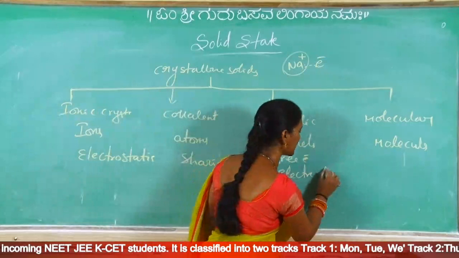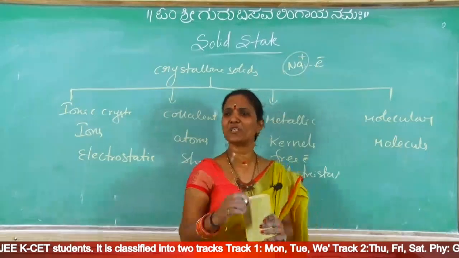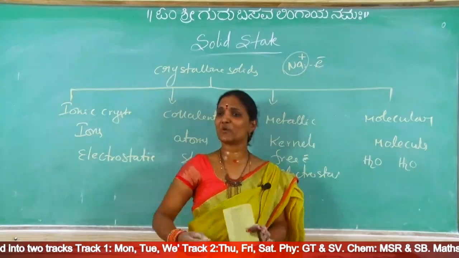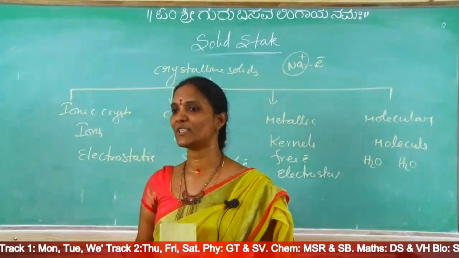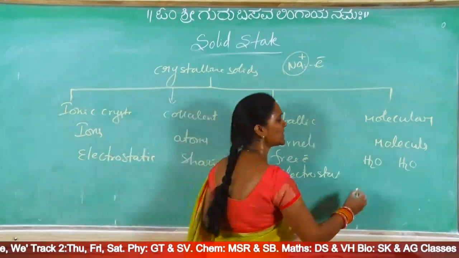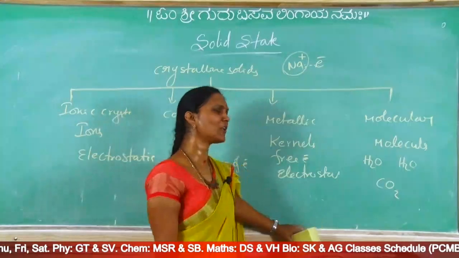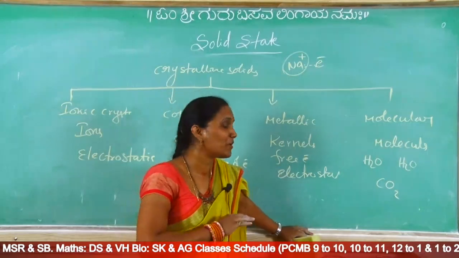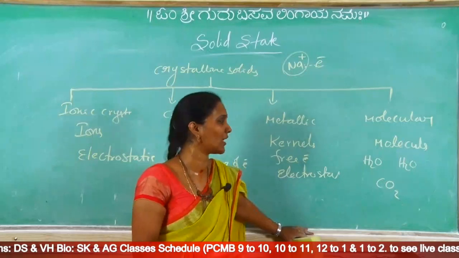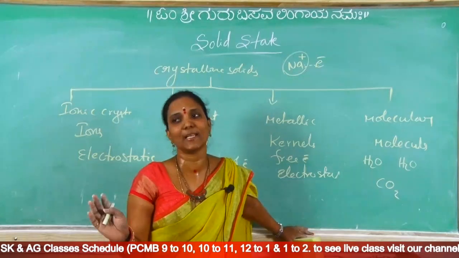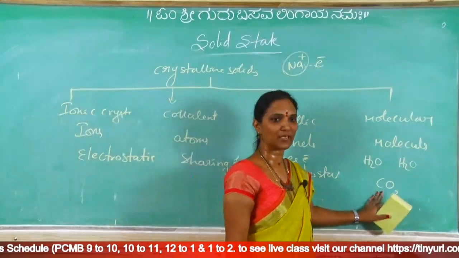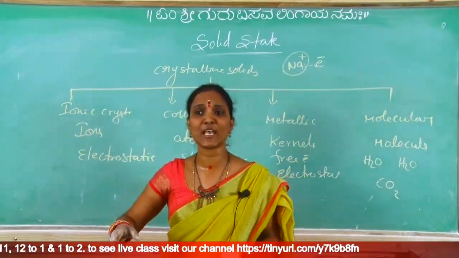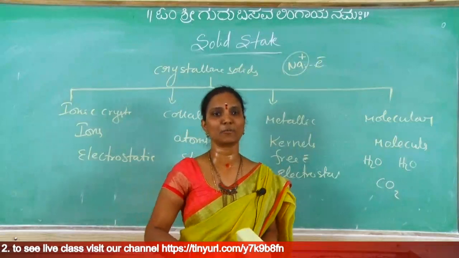So electrostatic interactions. And in molecular crystals, the interactions are between molecules. For example, between H2O molecules, which type of interactions are present? Hydrogen bond. Or CO2: is it polar or non-polar? How to decide? Based on dipole moment, which we already learned: dipole moment equal to 0 is non-polar, and dipole moment not equal to 0 is polar. Now CO2 is non-polar. Non-polar means Van der Waals interactions or induced dipole interactions are present.